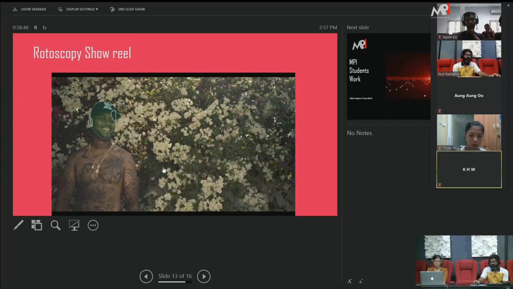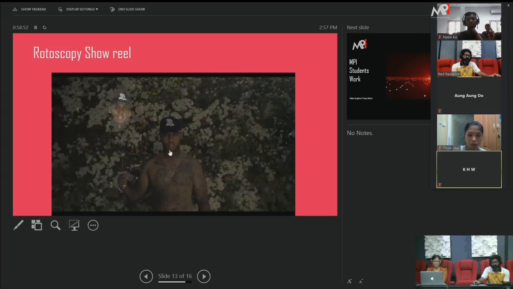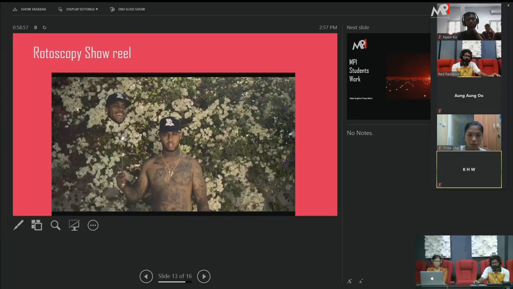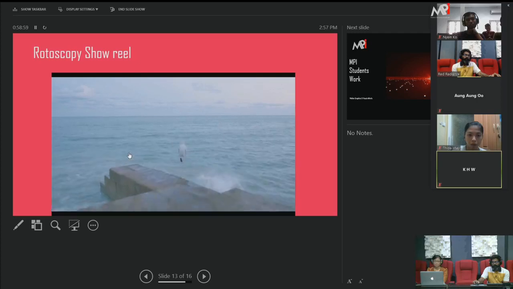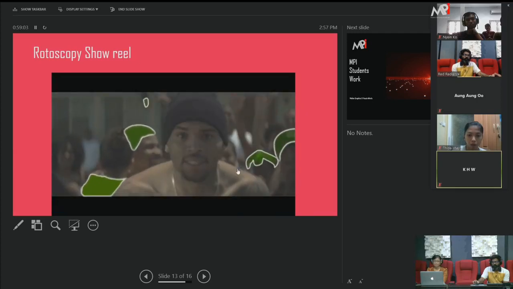This is another sample. You can see there the same character, it cuts the head and plays the same portion. So the purpose they put the roto is that they are going to change the color. They already shot in normal color, and they want to enhance the color.